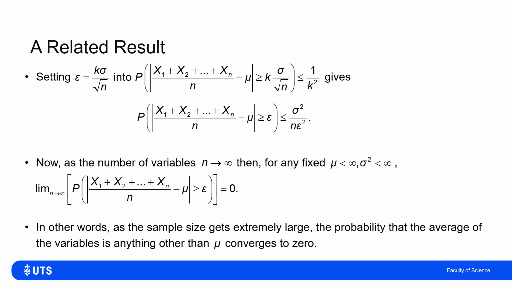In other words, as the sample size gets extremely large, the chance that the average of the variables differs from the true population mean mu by more than epsilon, whatever epsilon is, goes to 0. I basically become increasingly certain that my sample mean is the population mean.